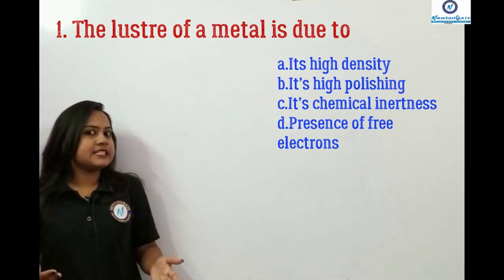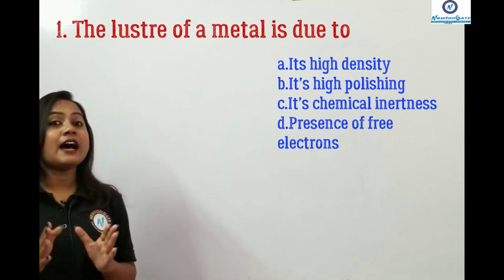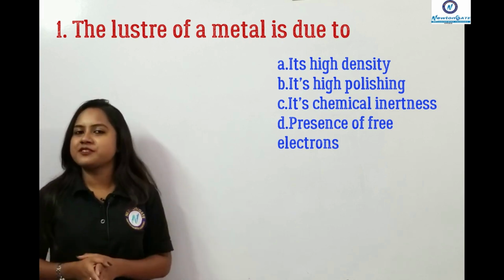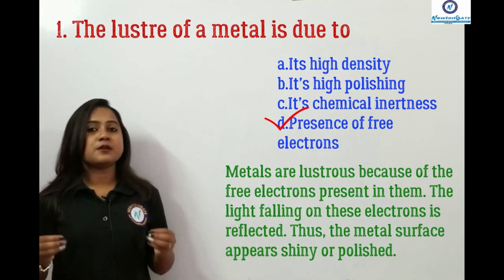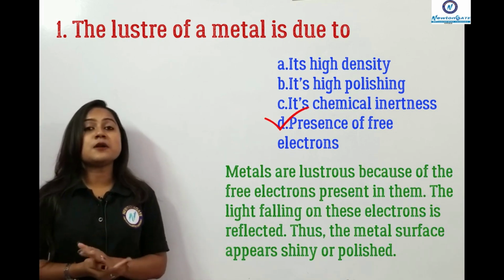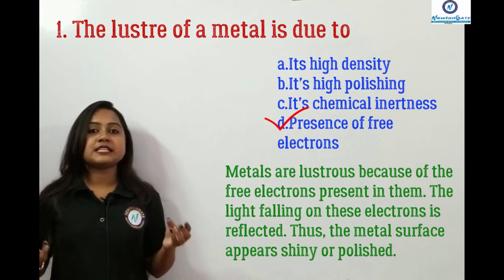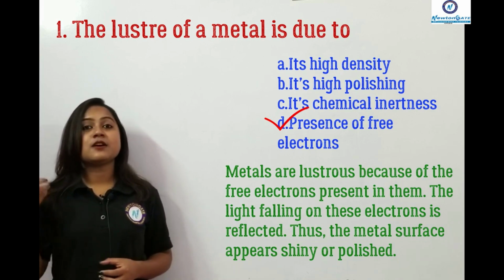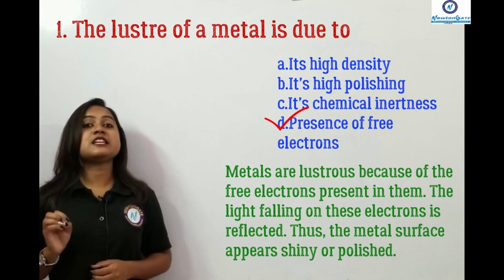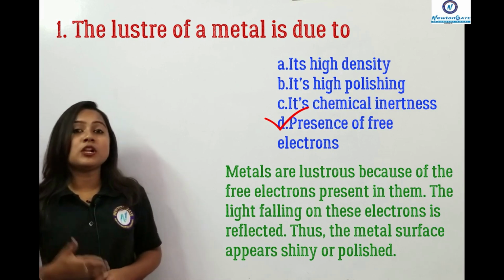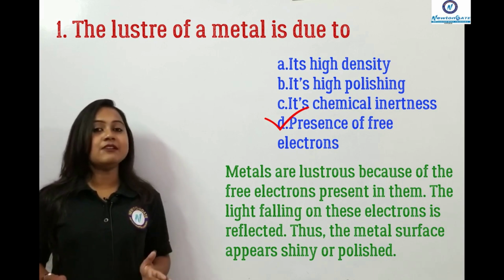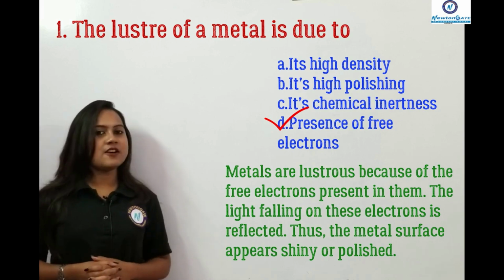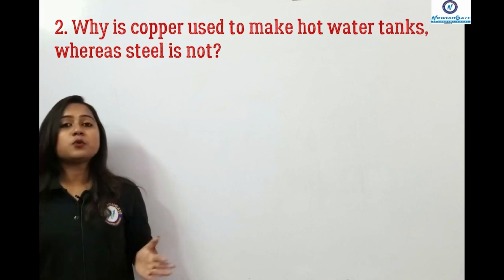Yes, I am just stating the correct option here and why that is the correct option. Yes, the correct option is option D, free electrons present in the metals. So there are many free electrons present in the metals, and as the light falls on the electrons, they keep shining. So it gives a polished or shiny appearance to the metals. That is the reason why metals have the luster. Is this clear now?